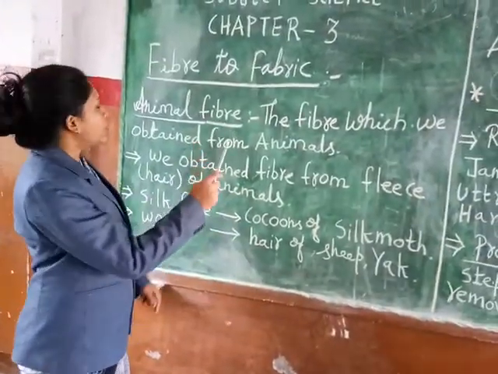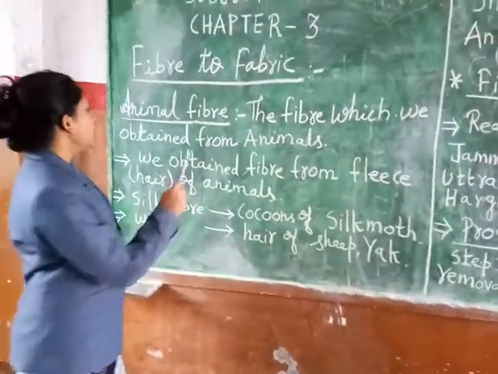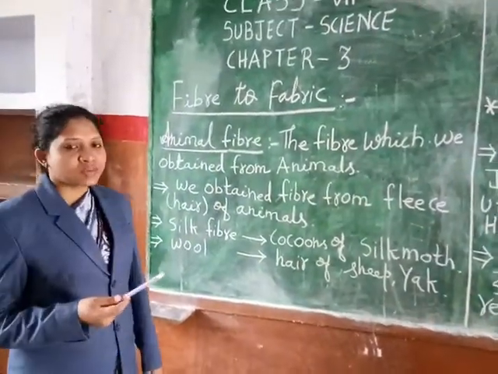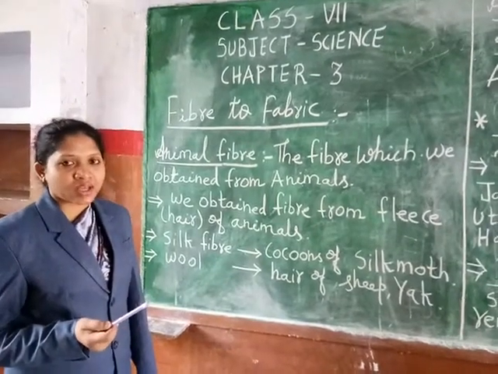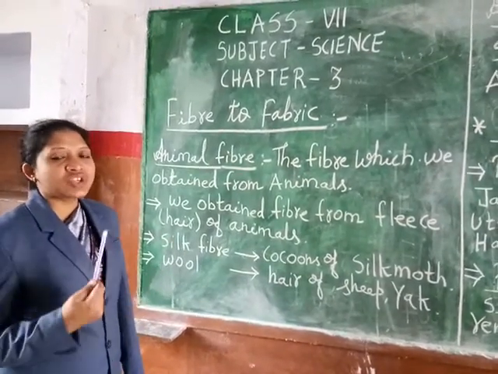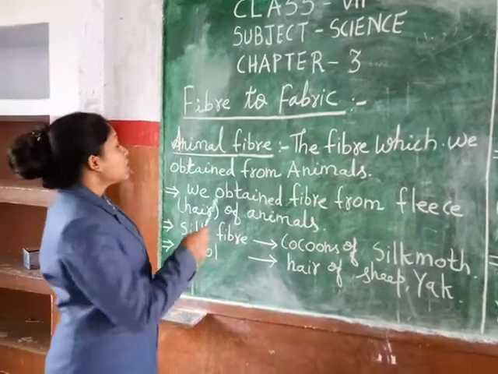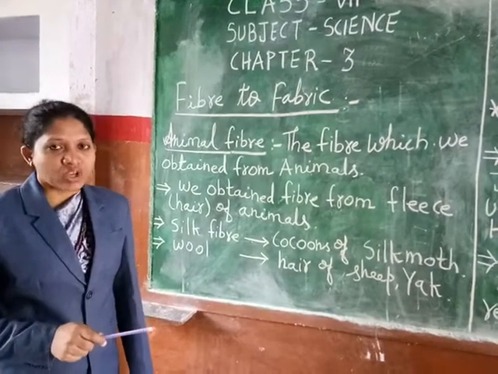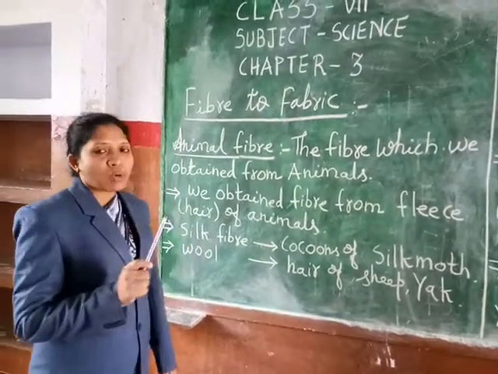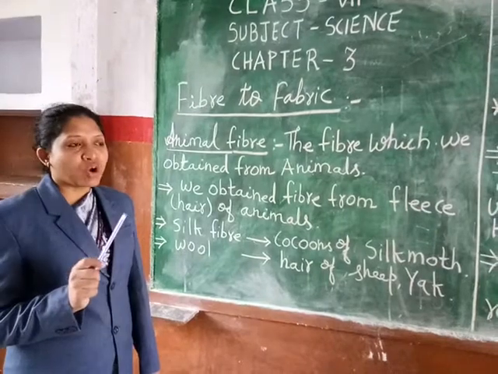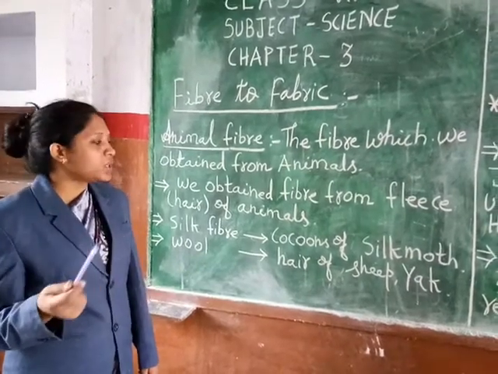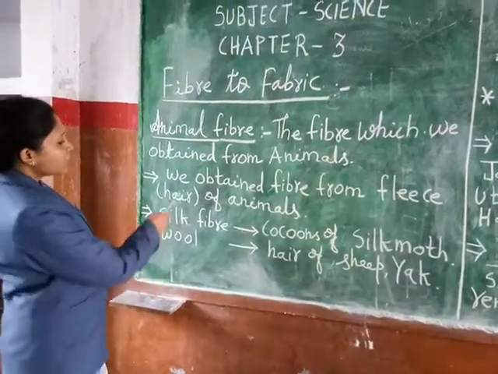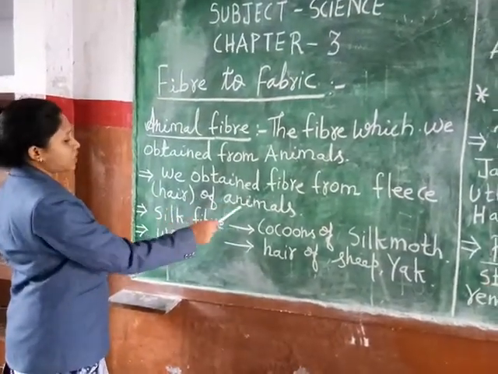The first topic I am going to explain is animal fiber, because in this chapter we mainly discuss wool and silk, and we should know what type of fiber these are. Animal fibers are the fibers which we obtain from animals. Silk we obtain from silkworm, and wool we obtain from sheep, yak, goat, etc. We obtain fiber from the fleece of animals.